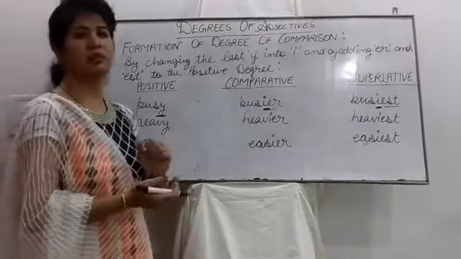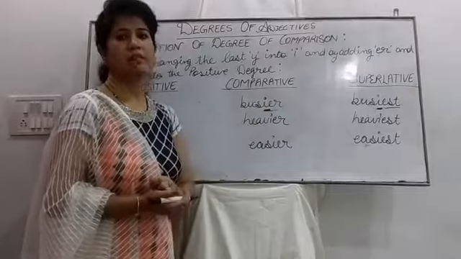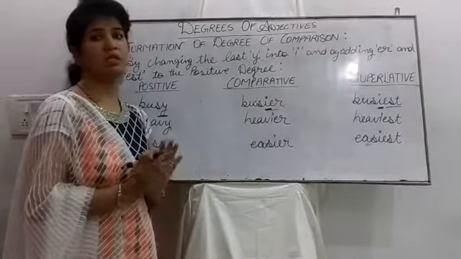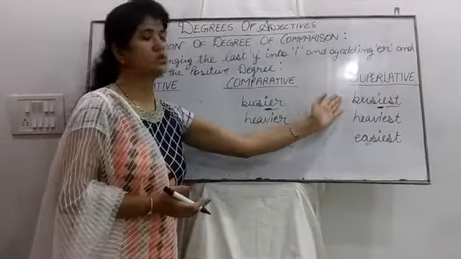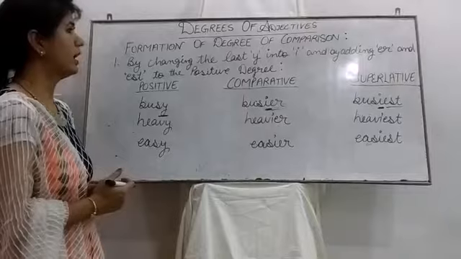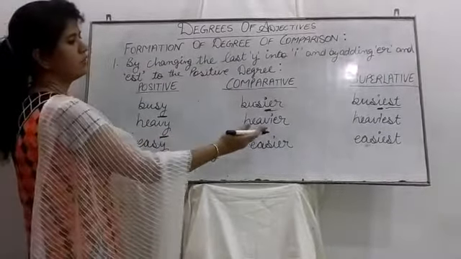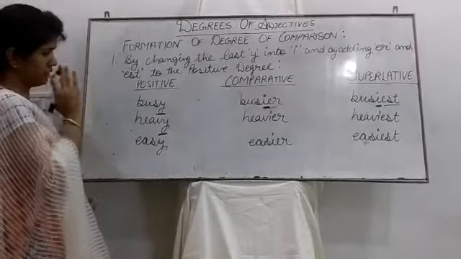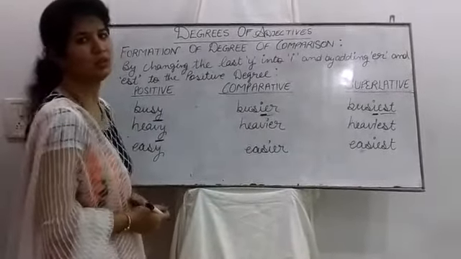And another person comes into the picture, like Ria, and she says, oh, it was the busiest day of my life. So she is using the superlative degree by using busiest. Alright, just like that, heavy, heavier, heaviest: Y is removed and I is added. Easy, easier, easiest. Alright, I hope that you have understood.